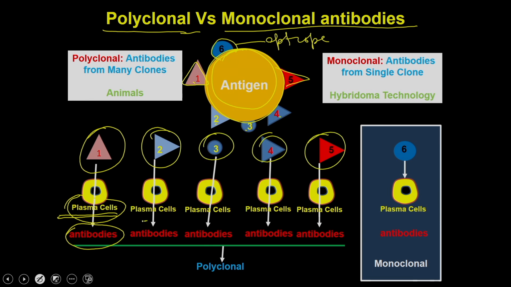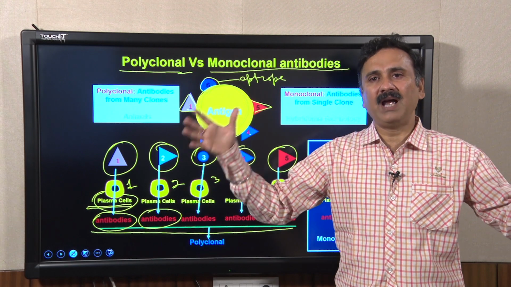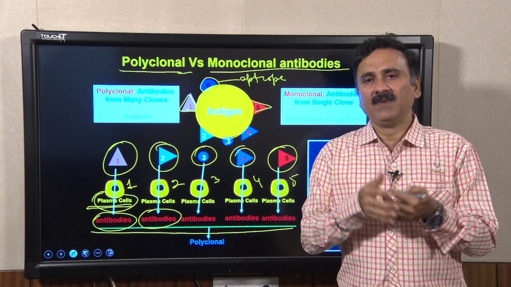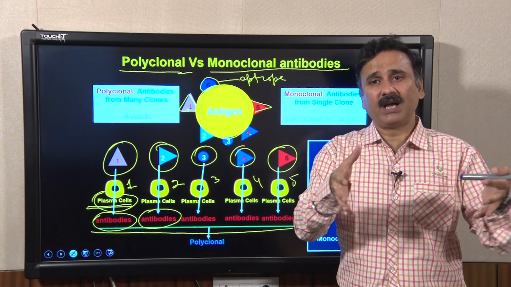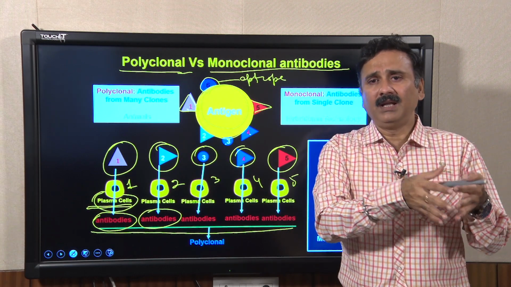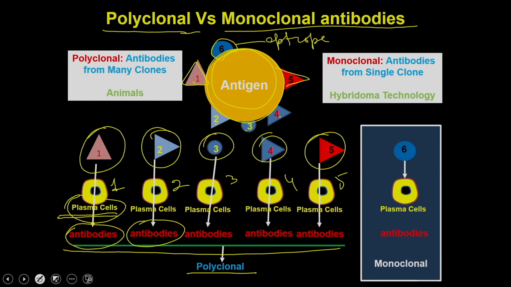All these epitopes produce different types of antibodies: antibodies directed against 1, antibodies directed against 2 and so on. So, if you collect all these antibodies coming from different cells, for example this is number 1, this is 2, this is 3, this is 4 and this is 5, from 5 or more different types of plasma cells which are clones, then the antibody is called a polyclonal antibody.